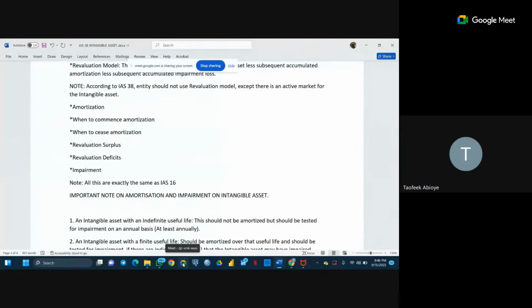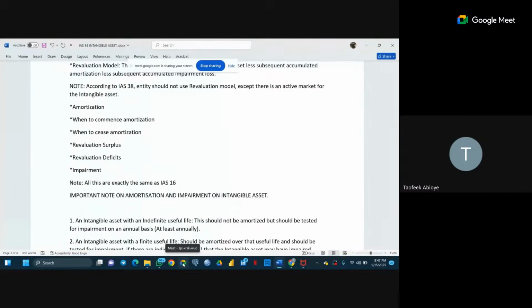So, just like I've said, when to cease amortization is when we derecognize the intangible asset, or we reclassify it to another class of assets, maybe IFRS 5. Then when we do that, just like if it's an IAS 16 type of asset, we are going to stop depreciation. The same thing is applicable to an intangible asset. We are going to stop the amortization, whether it is a reclassification or when we derecognize it.